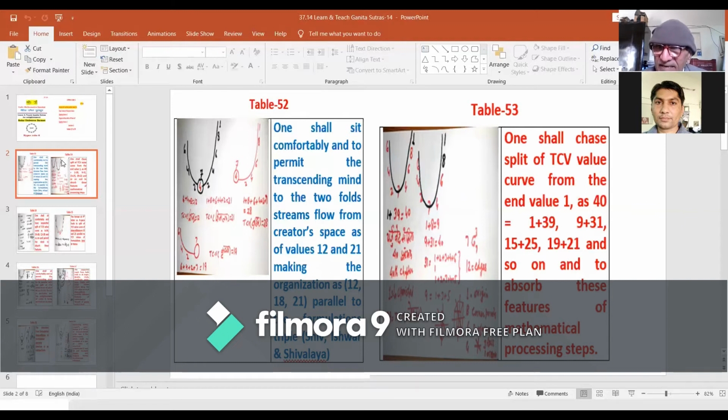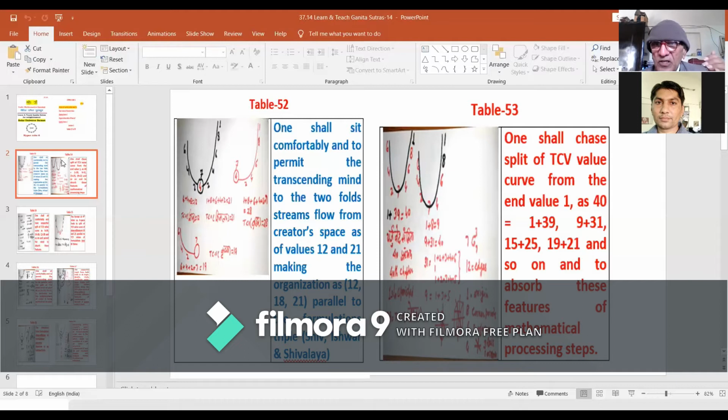The value 9 as 1 plus 3 plus 5 is the sequential dimensional frame format for transcendence within the transcendental domain. And value 31 is parallel to the synthesis value of a pair of transcendence ranges of linear order.